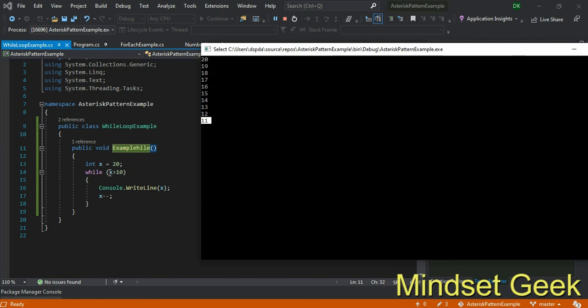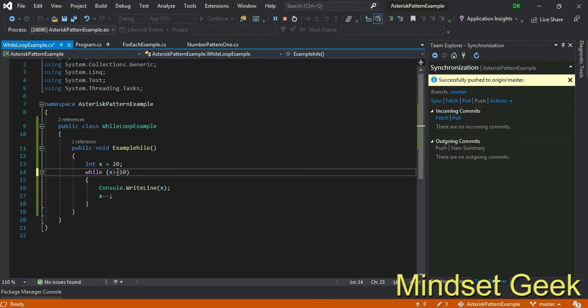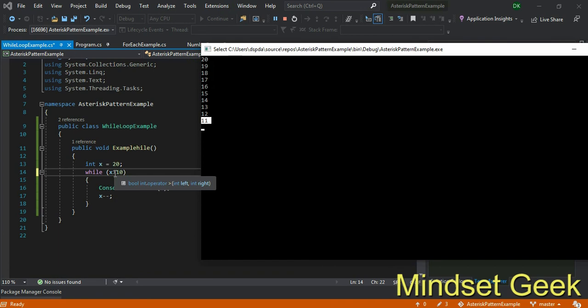Then check 10 is greater than 10. False. If you use less than or equal, you can get it, but if you use greater than, that will be false, right? Then your loop terminates. You can also keep a debug point and debug your project to identify how the while loop works, right?